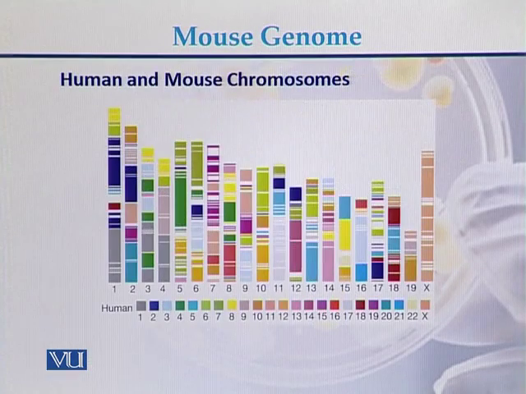This is the homology between the human chromosomes and the mouse chromosomes. In case of a human chromosome, the segments which are homologous are present on mouse chromosome 1, chromosome 3 and chromosome 4. So this is the homology of the human chromosomes and the chromosomes of the mouse.